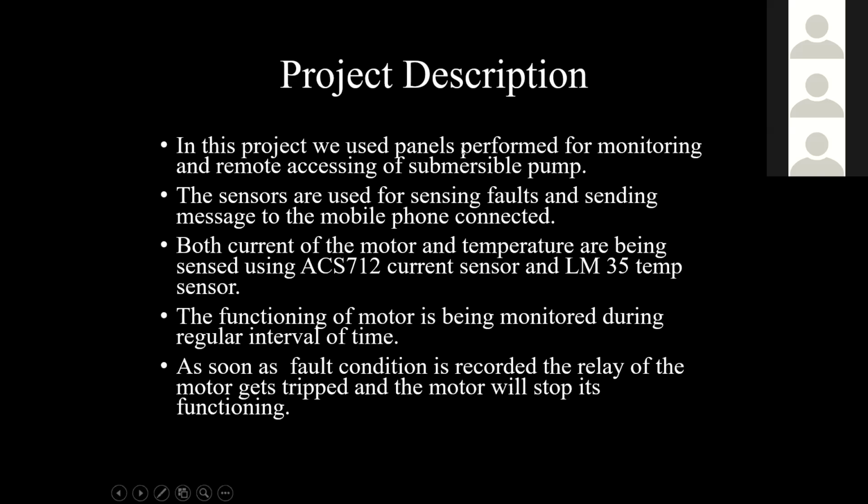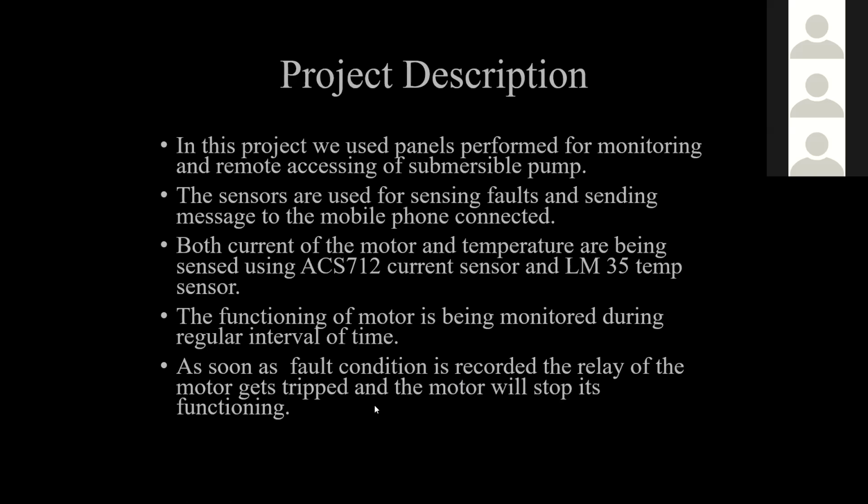So in this project, we used panels for monitoring and remote access of a submersible pump. The sensors are used for sensing faults and sending messages to the connected mobile phone. For both current and temperature, as I have mentioned before, the ACS 712 current sensor and LM35 sensor are used. The functioning of the motor is monitored at regular intervals of time. We will be keeping an interval of time at which a message is received on our phone. As soon as a fault occurs, we'll get a message.